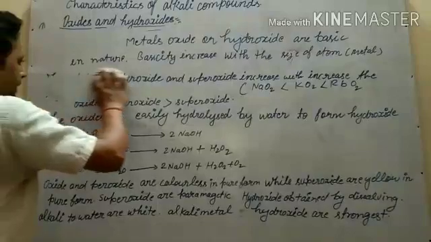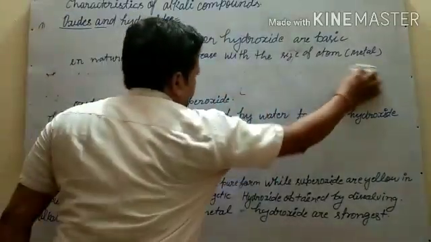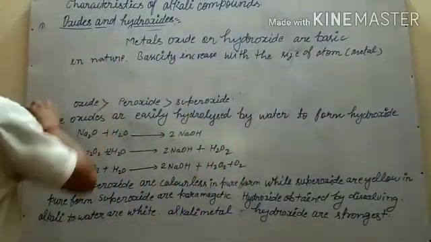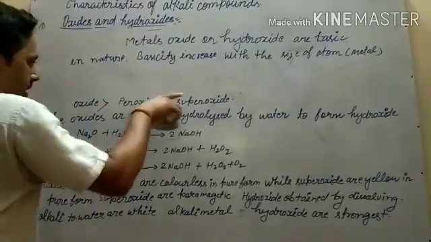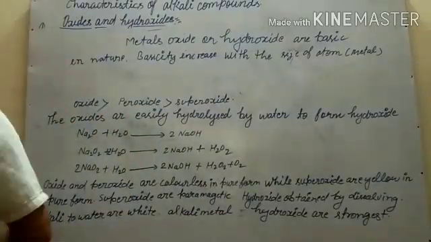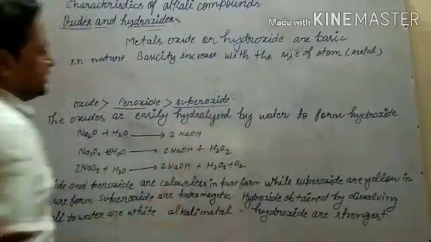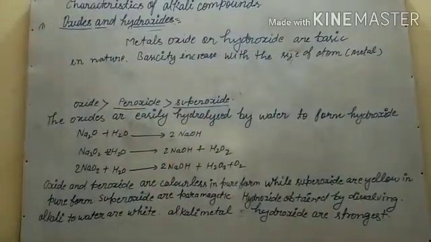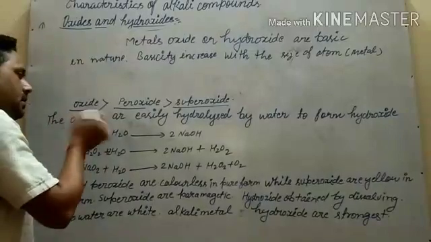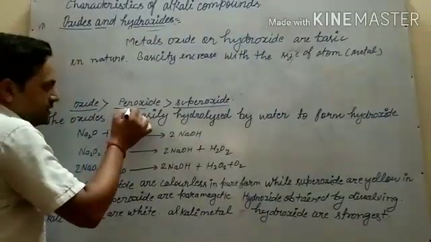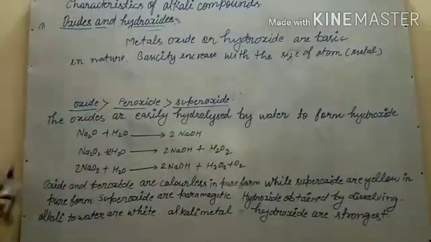In the order of stability of different types of oxides, oxide, peroxide and superoxide: oxides are more stable than peroxides, and peroxides are more stable than superoxides.